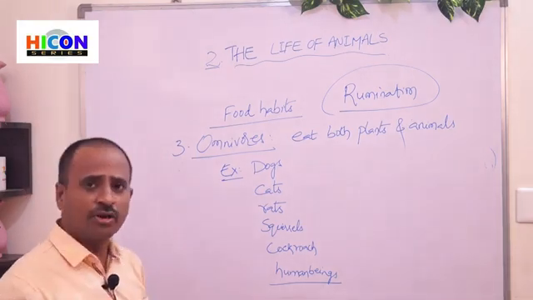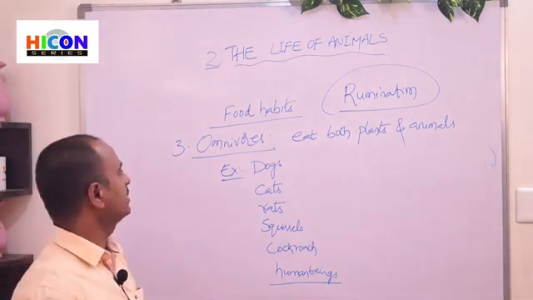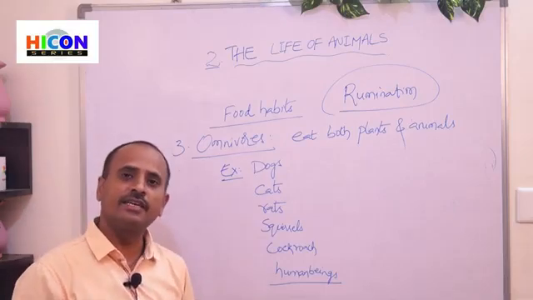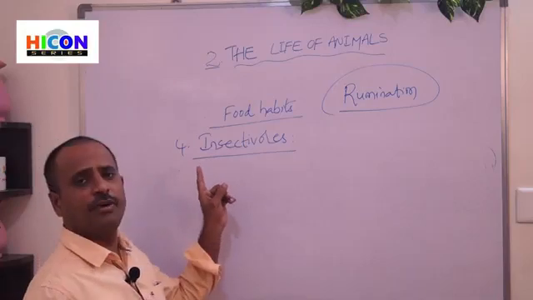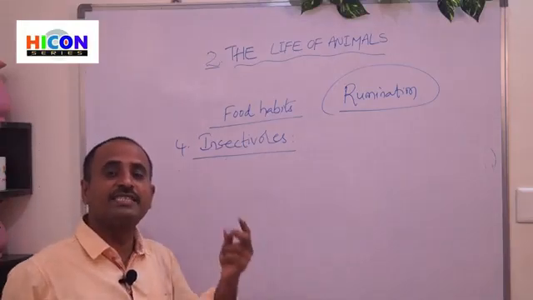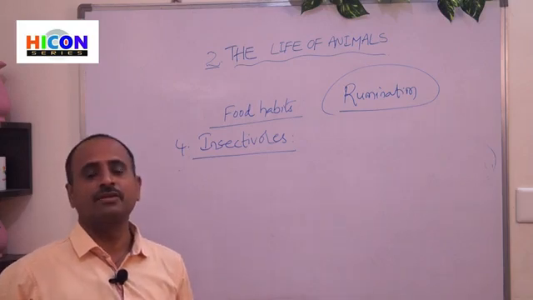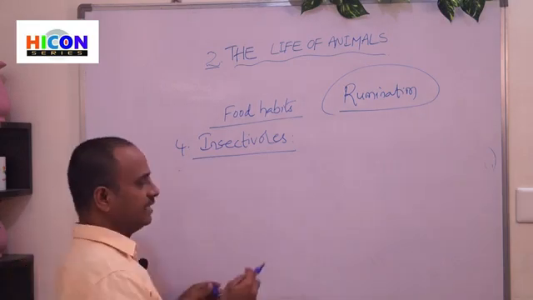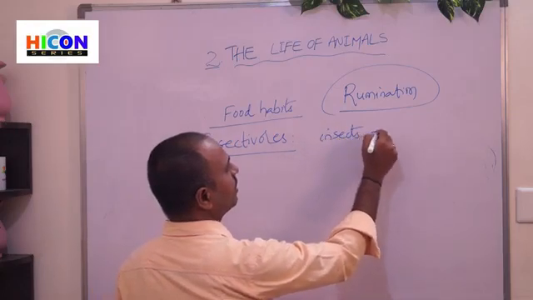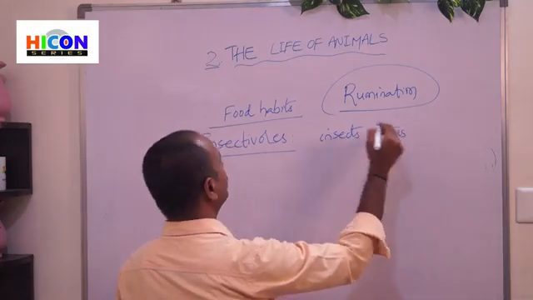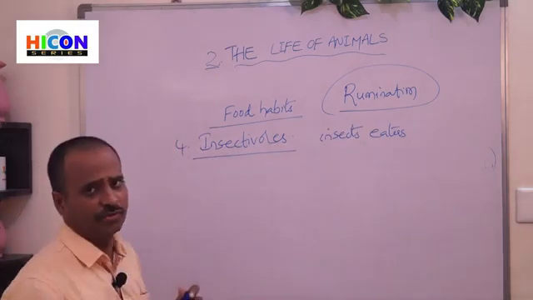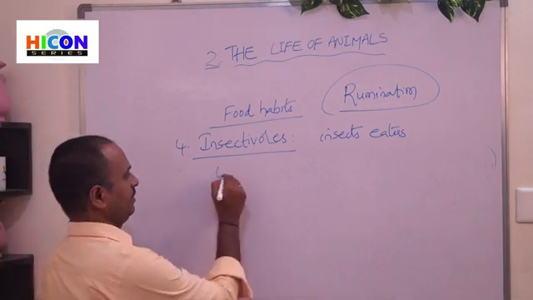And the fourth type of animals. Let us discuss the fourth type of animals, that is insectivores. Insectivores means insect eaters. So the animals which eat insects are called insectivores.